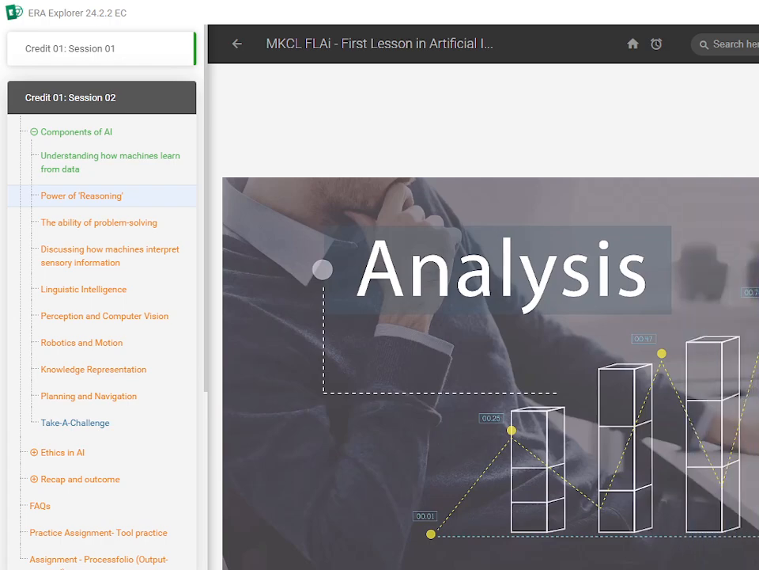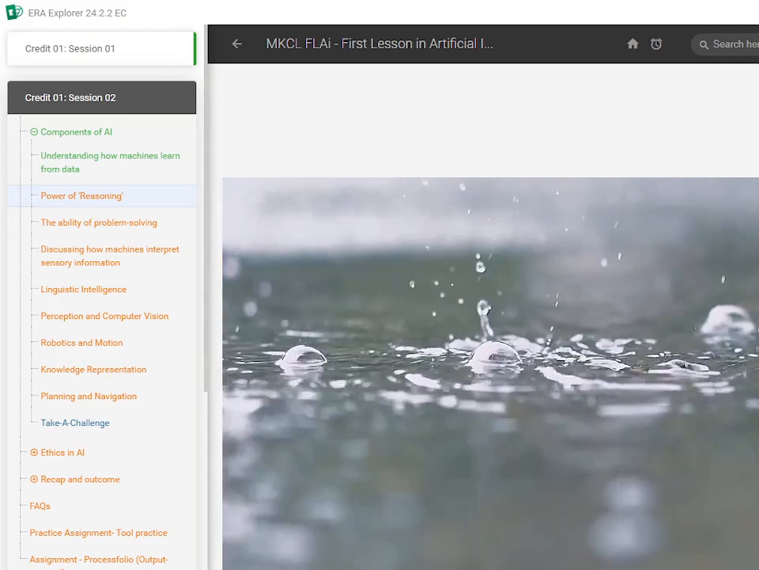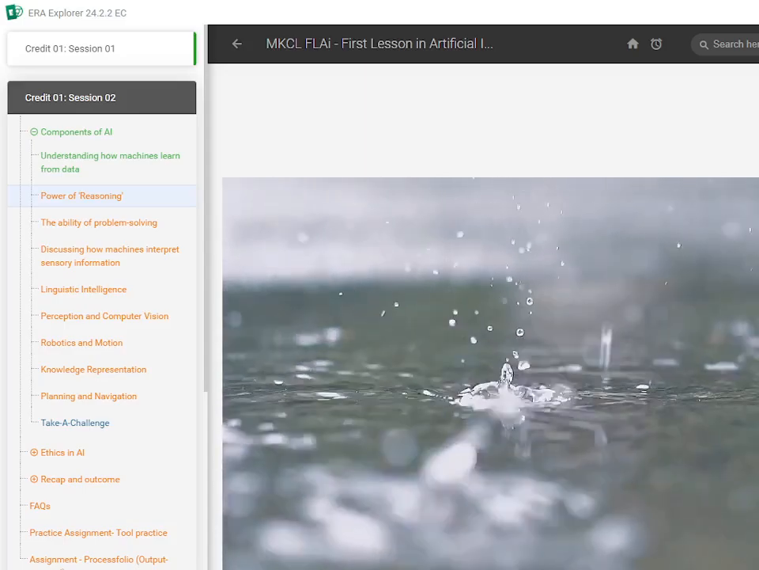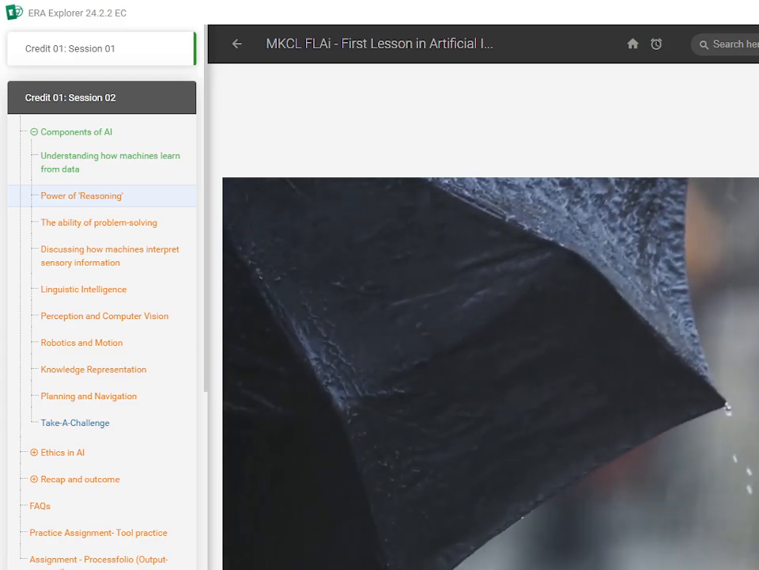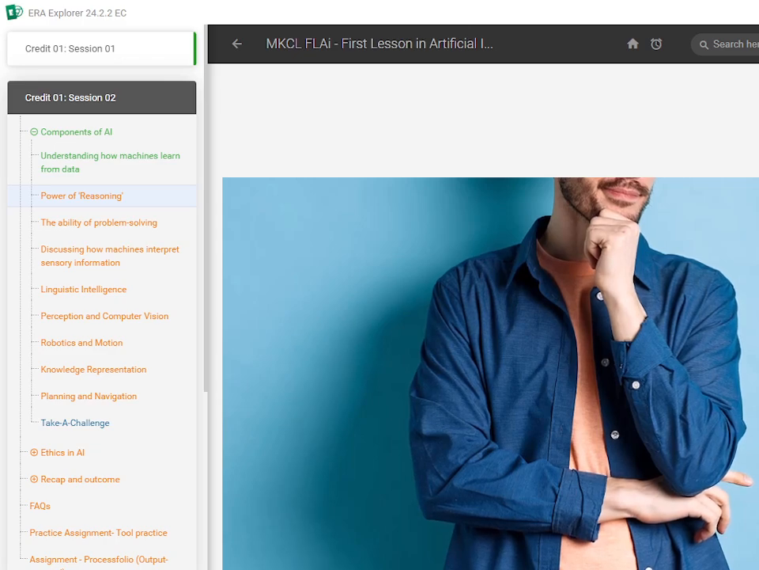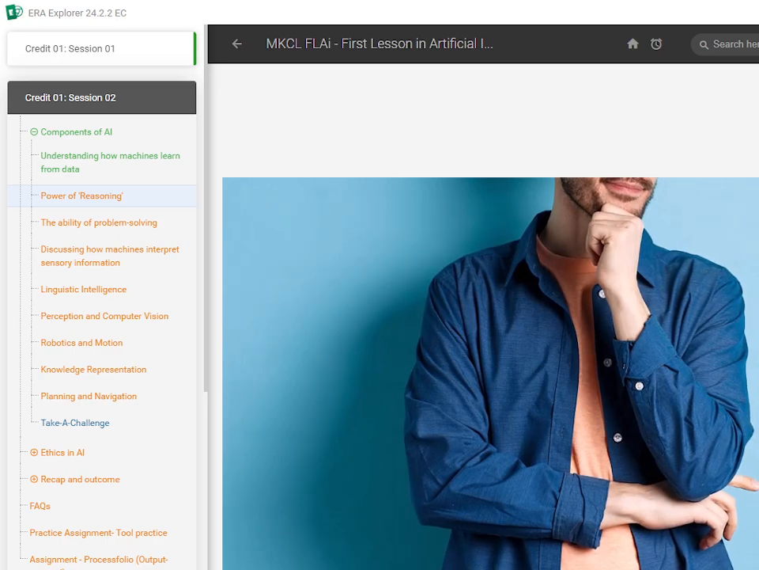For example, if you see dark clouds gathering and feel a drop of rain, you reason that it's probably going to rain and you should bring an umbrella. Now, imagine if a machine could do the same kind of reasoning. That's what we are aiming for with AI.